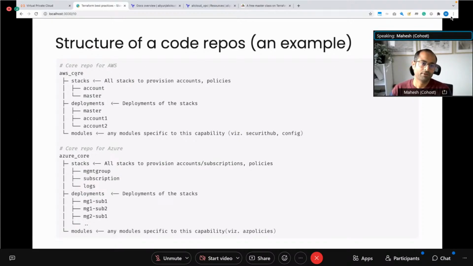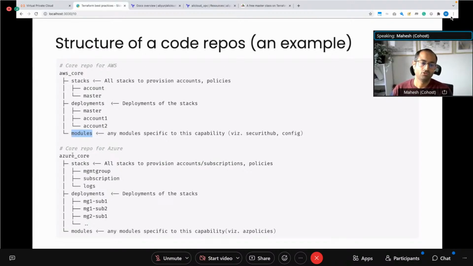For that one, I would have stacks, one for the creation of an AWS account, and then I would have deployments of that account. I would deploy it in the master account, and to many different accounts. Any modules specific to the core capabilities, I can put in that folder as well. So aside from a modules repo, you can also have localized modules in that repo.